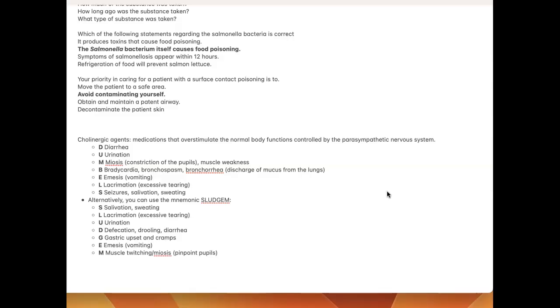DUMBBELS stands for diarrhea, urination, miosis, bradycardia, bronchospasm, emesis, lacrimation, and seizures. SLUDGEM stands for salivation, lacrimation, which is excessive tearing, urination, defecation, drooling, diarrhea, gastric upset and cramps, emesis, and muscle twitching.